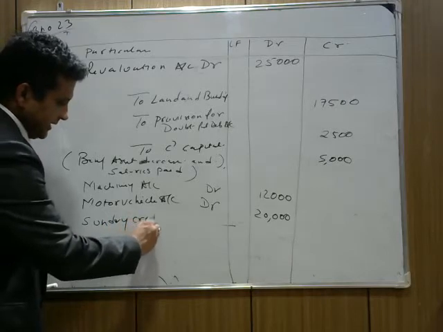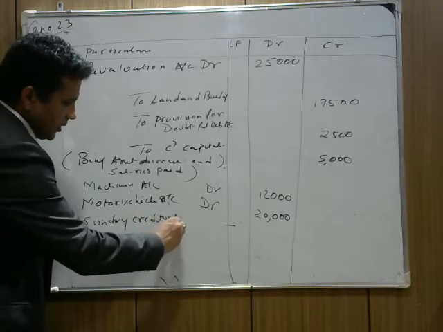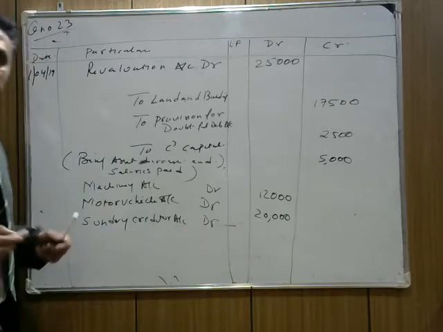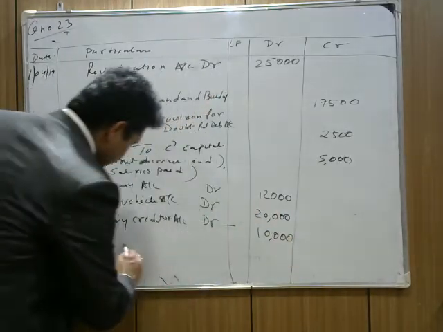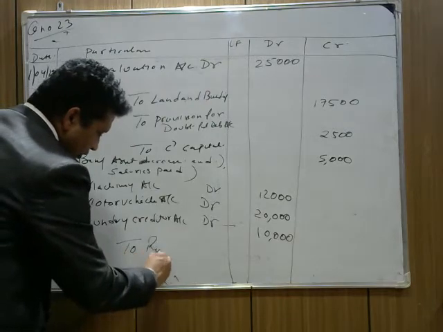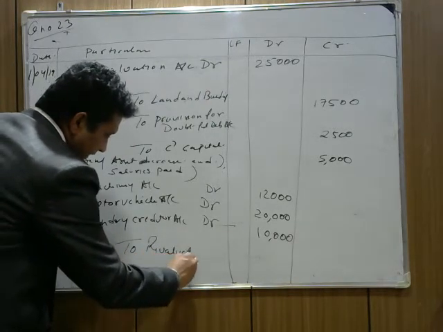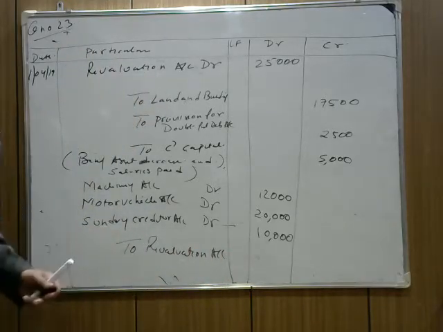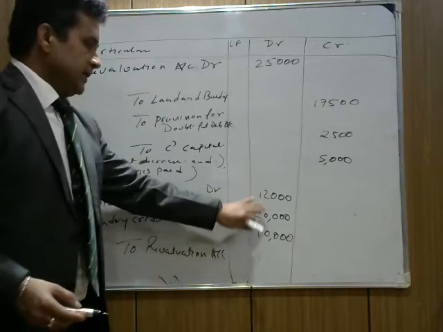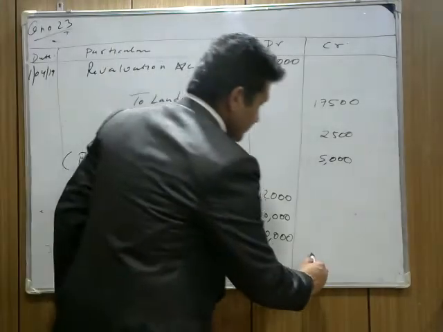We write sundry creditors account debit. What's the amount? 10,000. To revaluation account, because we revalued our liability and assets through the revaluation account. Being liability is revalued. How much is it? It's 42,000.